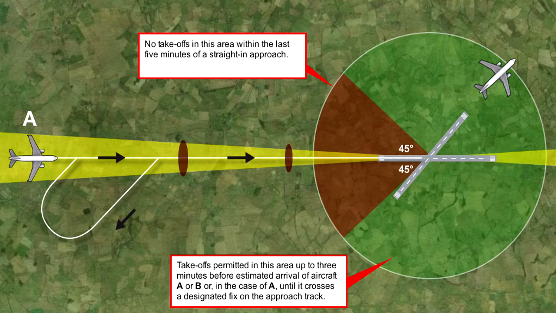Secondly, if an aircraft is making a straight-in approach, a departing aircraft may take off in any direction until 5 minutes before the arriving aircraft is estimated to be over the threshold of the instrument runway, in any direction which is different by 45 degrees from the reciprocal of the direction of approach, until 3 minutes before the arriving aircraft is estimated to be over the threshold of the instrument runway, or before the arriving aircraft crosses a designated fix on the approach track.